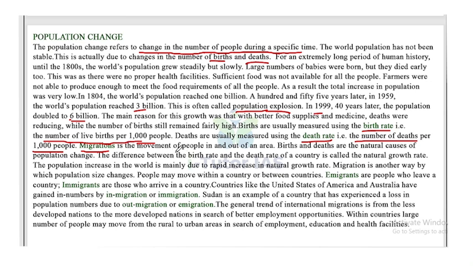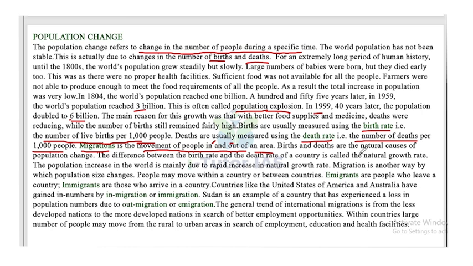Next one is migration. Migration is the movement of people in and out of an area. So if some people come to an area or leave an area, then it's called migration.